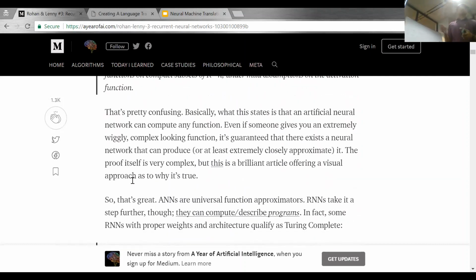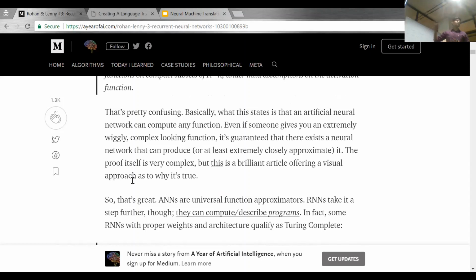So, neural network models. Does anyone know what a neural network model is? Neural network models are known as universal function approximators. That means if somebody gives you an extremely wiggly or completely complex function, it's guaranteed that there exists a neural network that will predict it, or at least approximate it.